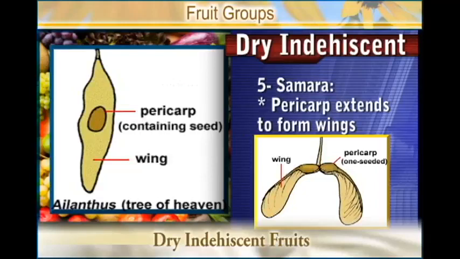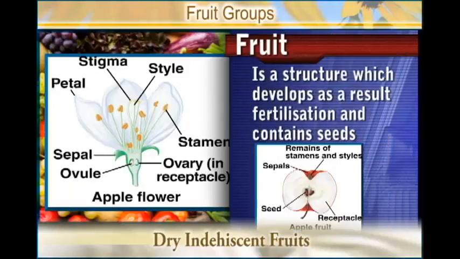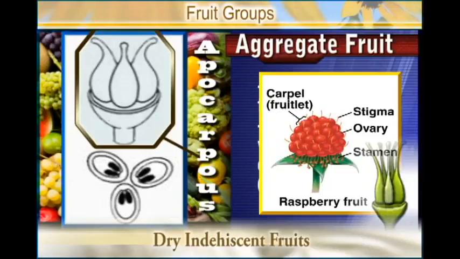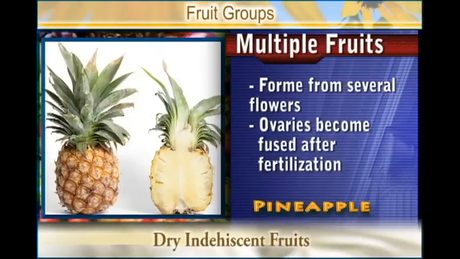So we have looked at the fruits, and at the beginning we said that a fruit is a structure which develops as a result of fertilization and contains seed. We have also seen the main groups of fruits: simple fruits, aggregate fruits, and multiple fruits.